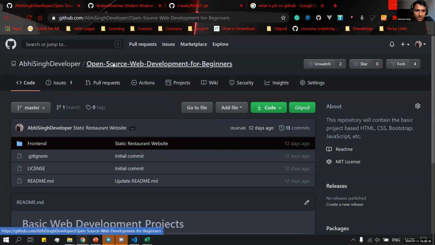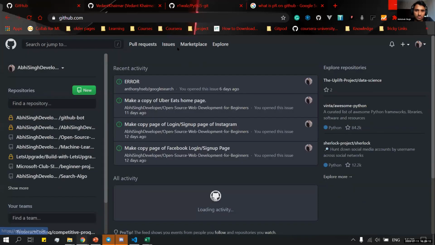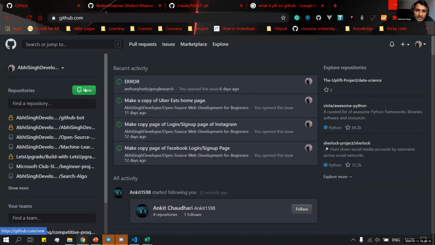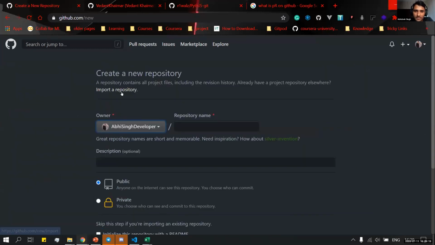Let me show you by creating a repository. This was the home page. Let us click on new repository. After clicking, we get an option to write the name of the repository. Suppose we give git session test.